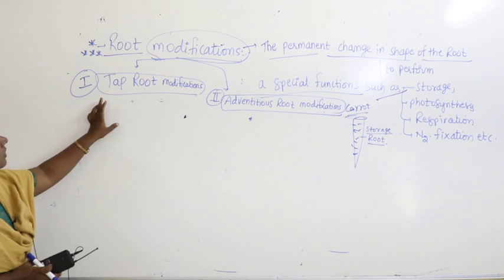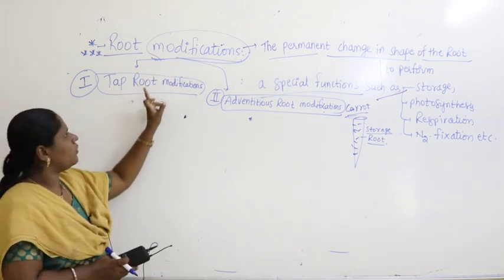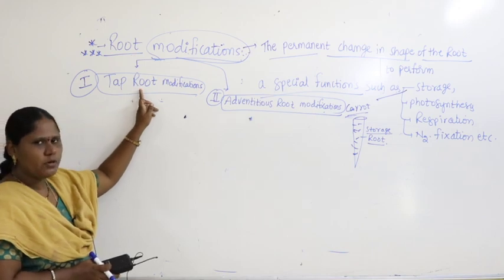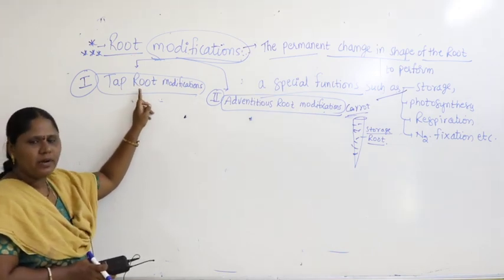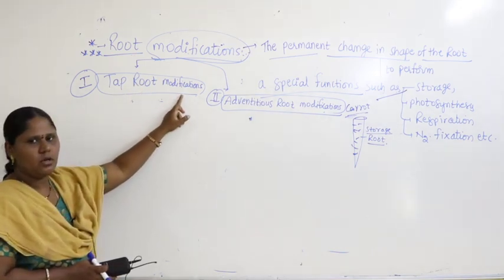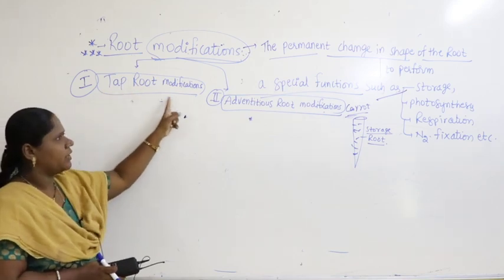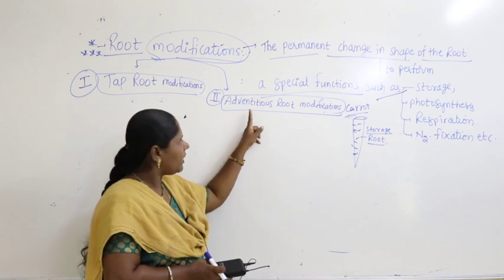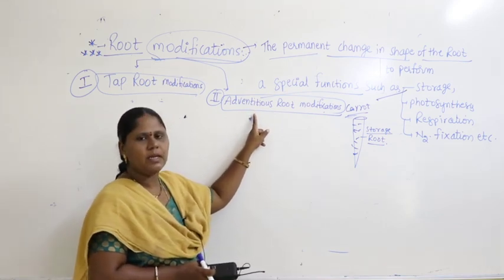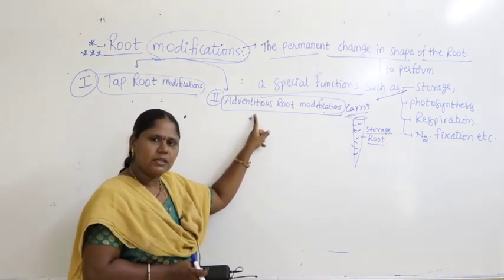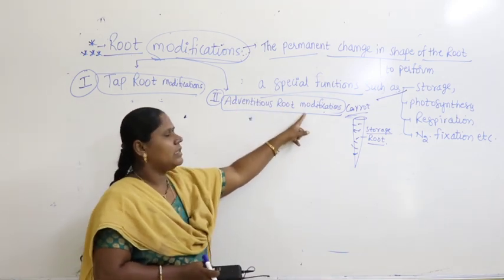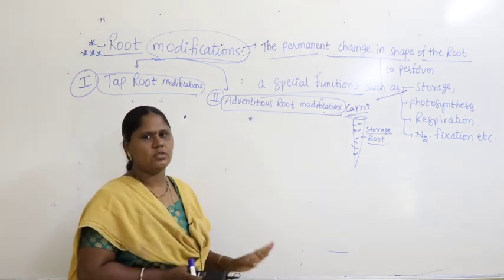So what are they? Root modifications are of two types. Basically, when it is produced as a taproot but undergoes some modifications, that comes under taproot modifications. Basically, they are adventitious roots. What are adventitious roots? They are produced from any part of the plant other than the radicle. They are adventitious roots, but still they undergo some modifications.